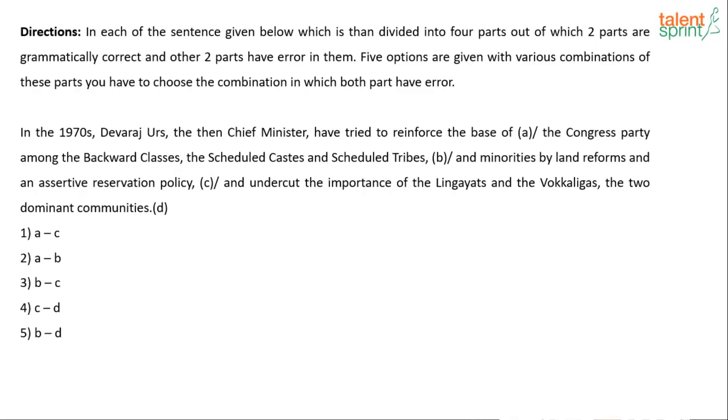Now I think it is very obvious in this question that A definitely has an error, because it says in the 1970s, here is the name of the person, the then chief minister. So why are we using a verb which is used for plural subjects? Instead of have, it should be has, has tried to reinforce the base of Congress. Now the only options left are B or C. So let's see: the Congress party among the backward classes, the scheduled castes and scheduled tribes and minorities by land reform and an assertive reservation policy. Which one, B or C?